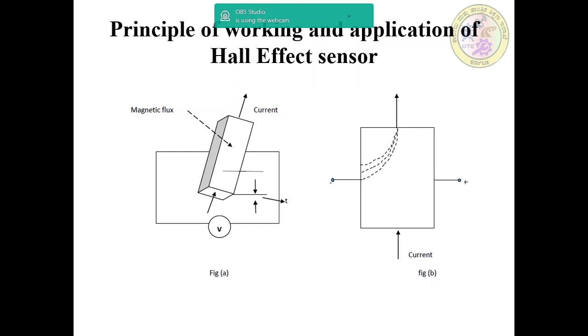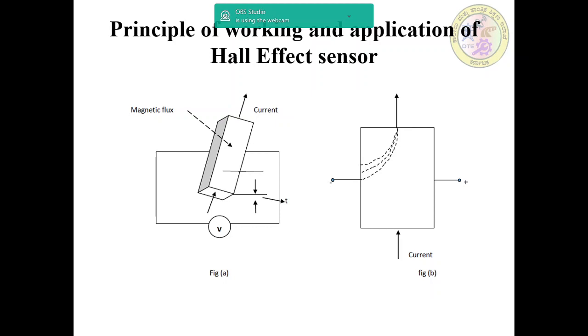From the above figure, we can see that the moving elements are deflected to one side of the plate, so that side becomes negatively charged while the other becomes positive. The charge produces an electric field in the material that results in a transverse potential difference,